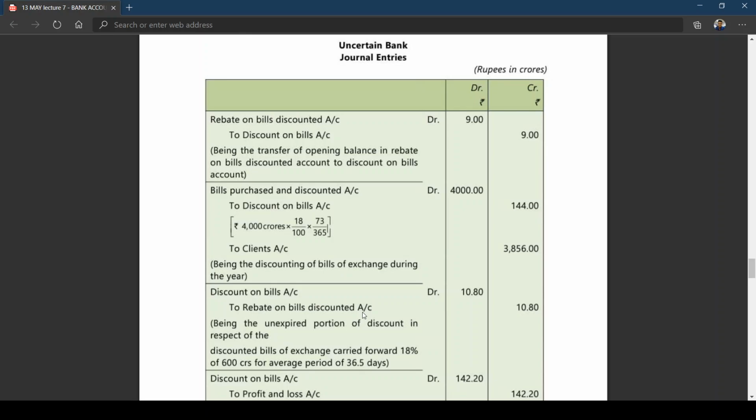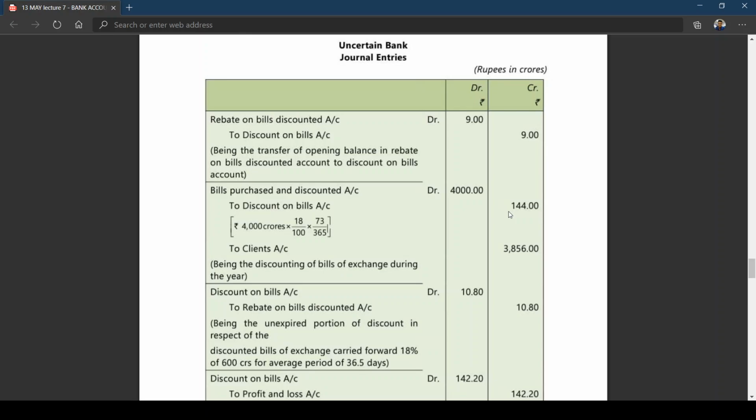600 crores into 18% into 36.5 by 365 days. Now, the amount to be transferred to P&L account. Very simple. First, you take 144 crores plus last year's unexpired discount, which is related to which year?